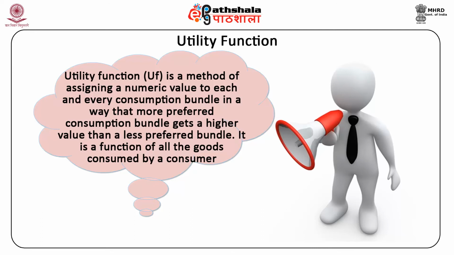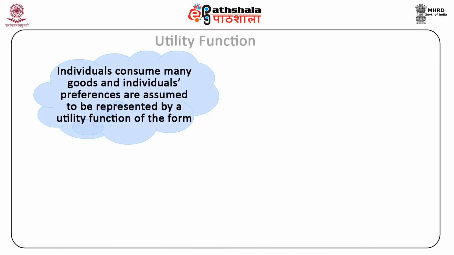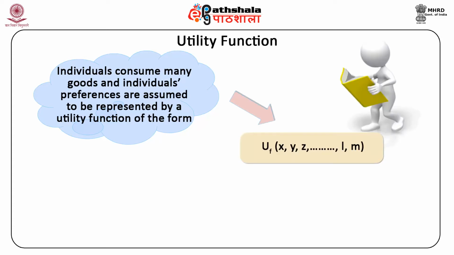If there are two goods, X and Y, then the utility function would be UF equal to UF of X, Y. In general, individuals consume many goods and individuals' preferences are assumed to be represented by a utility function of the form UF, a function of x, y, z, etc., till n, where x, y, z are the quantities of each of n goods that might be consumed in a period.